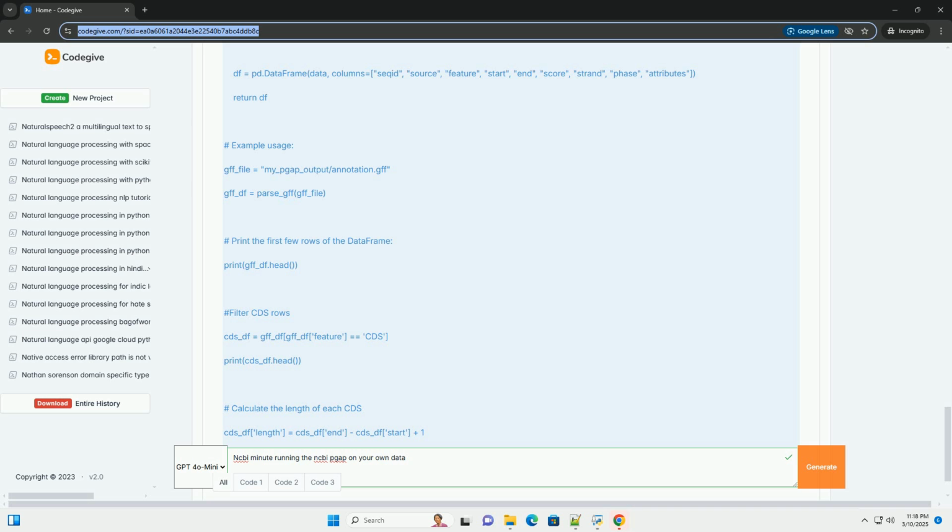7. Conclusion. Running PGAP locally can be a complex process, but it gives you full control over the annotation pipeline and allows you to customize it to your specific needs. By following the steps outlined in this tutorial, you should be able to annotate your own prokaryotic genomes using PGAP and gain valuable insights into their biology. Remember to consult the NCBI documentation and seek help from the community if you encounter any problems. Good luck.